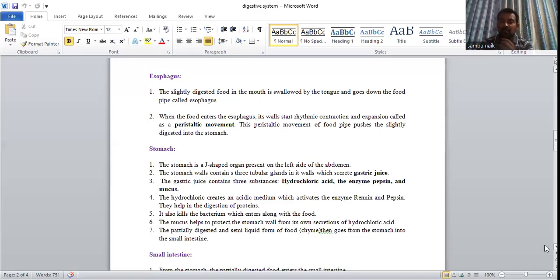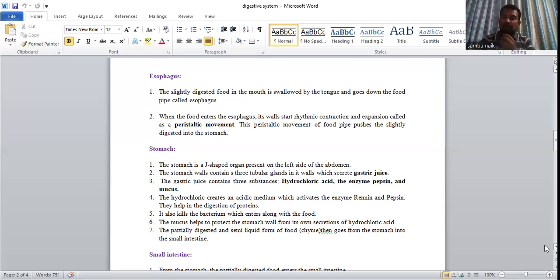This peristaltic movement of the food pipe pushes the slightly digested food into the stomach. Not all at once, the food material comes down towards the stomach step by step, slightly down. That movement is called peristaltic movement.